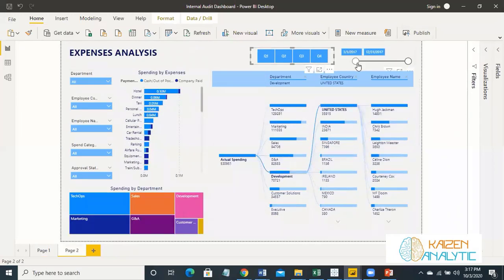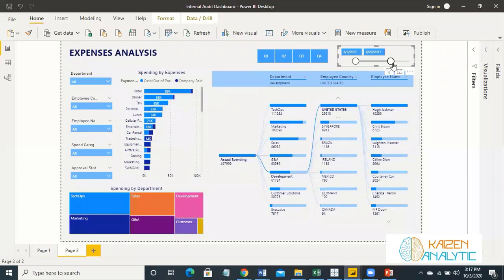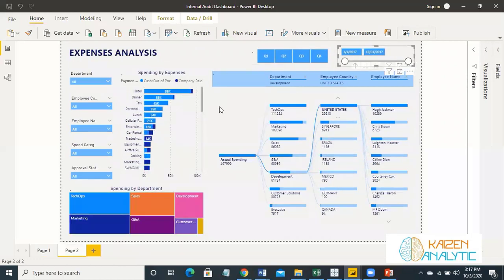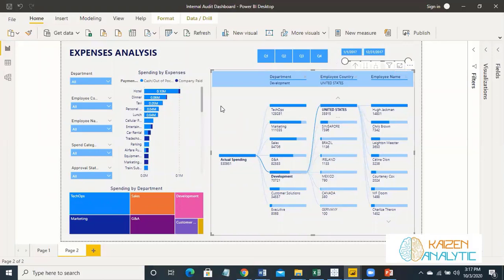You can also slice and dice according to the dates. There is a key feature where you don't have to do any calculation in Power BI, and that is the artificial intelligence visuals of Power BI. This is a decomposition tree, and in this webinar, I will not be focusing on the DAX function because it